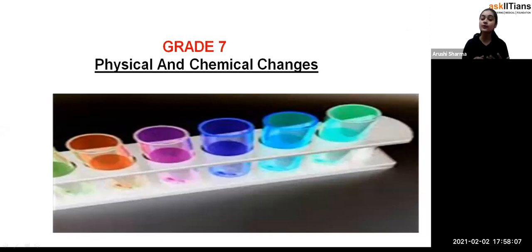Now what are we going to find out in this chapter, students? Let me give you an overview of what physical changes and chemical changes contain. Let me ask you one question: you are living in a world where every time there is a change.